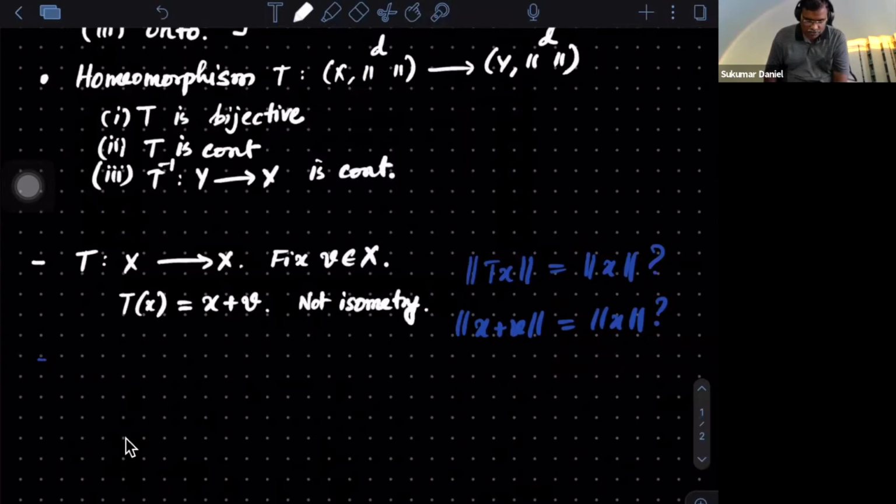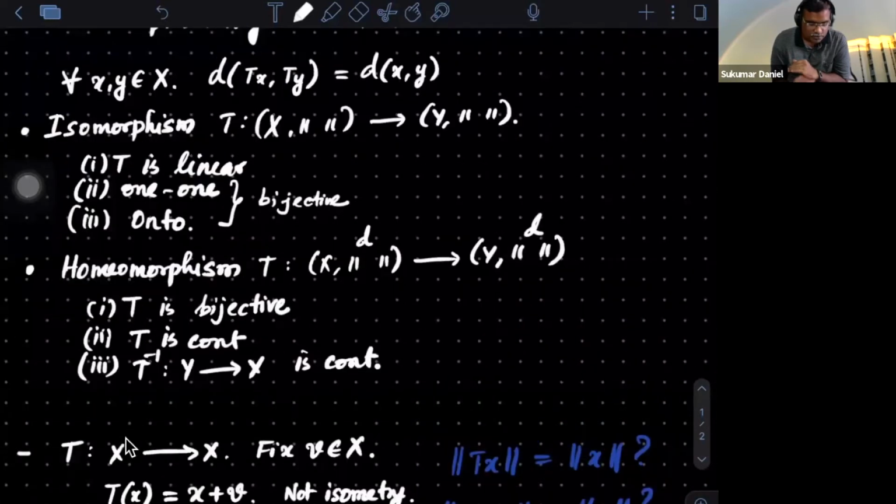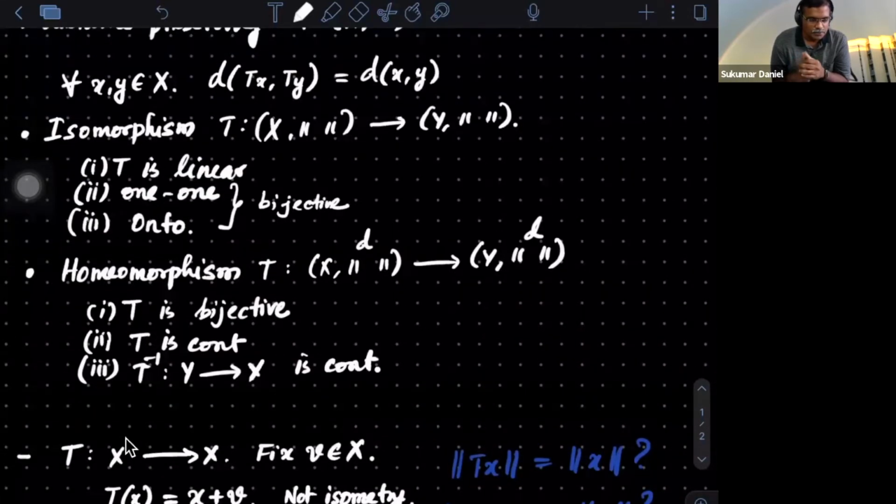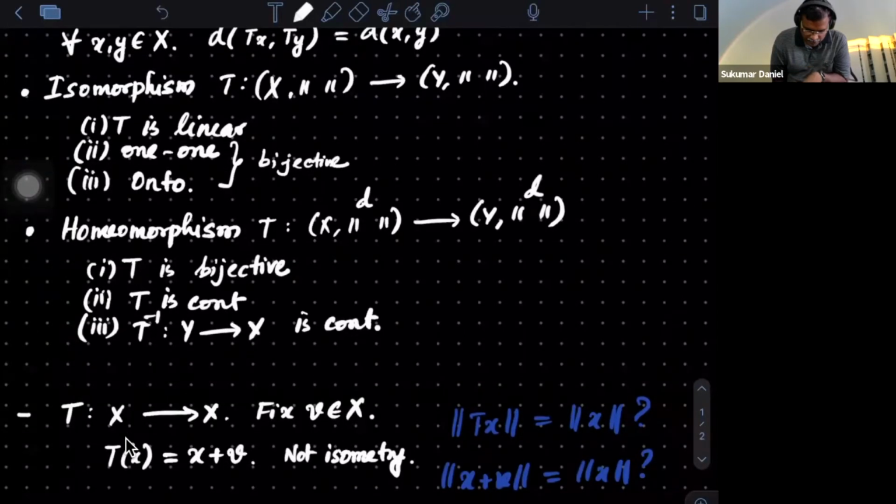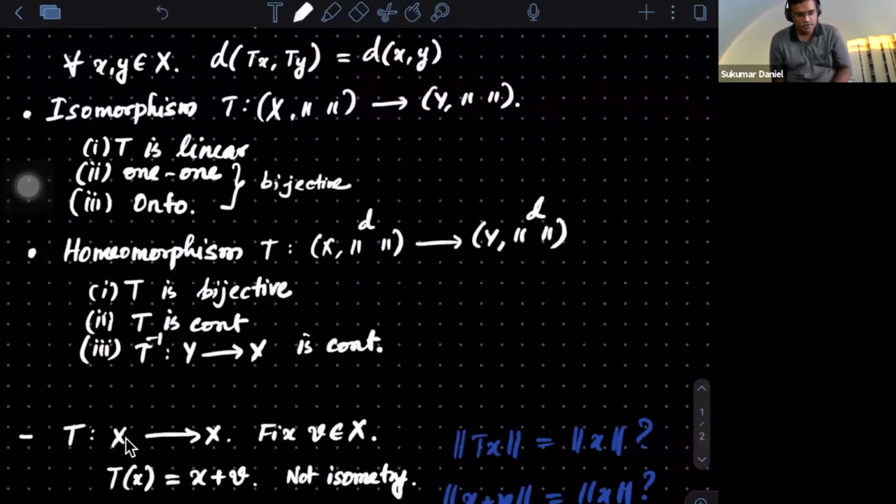But one can ask other questions. Is it an isomorphism? Remember what is an isomorphism? If you look at the definition, you want it to be linear, 1-1 and onto. In linear algebra, the first thing you check for linearity is whether 0 goes to 0. Look at the map: T of 0 goes to 0 plus v. So unless v is again 0, it fails. If v is 0, it can be an isometry, but if v is non-zero, it's not even an isomorphism.